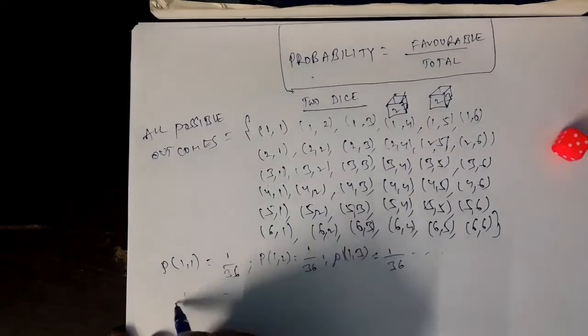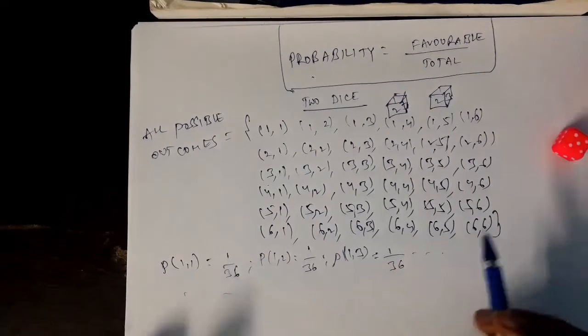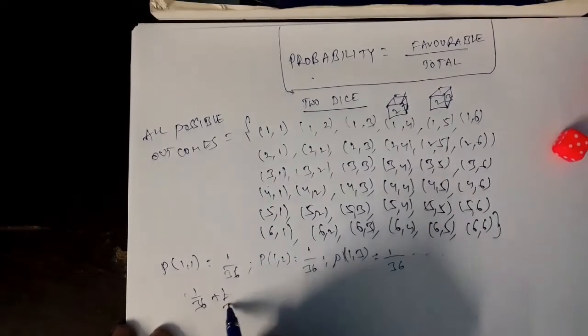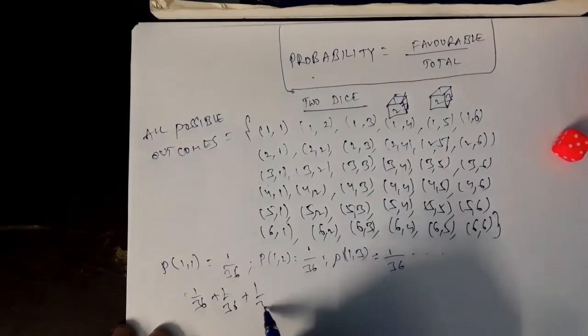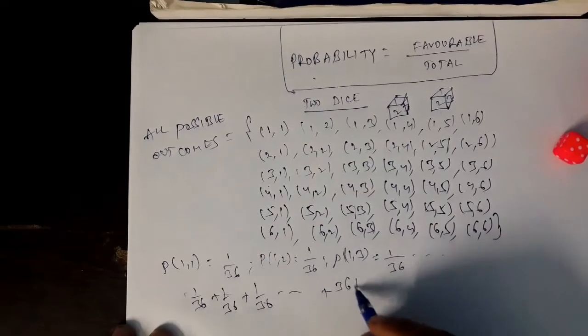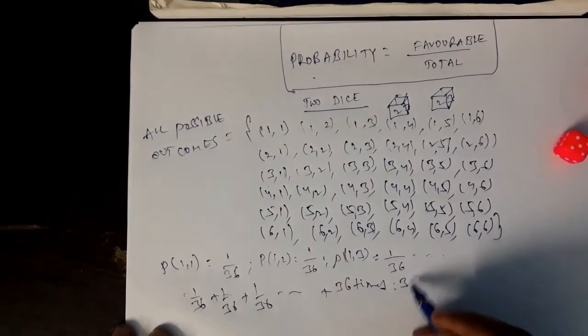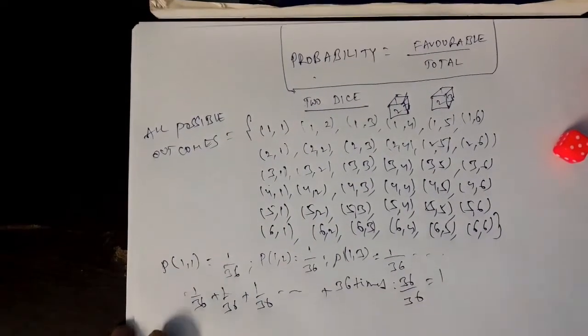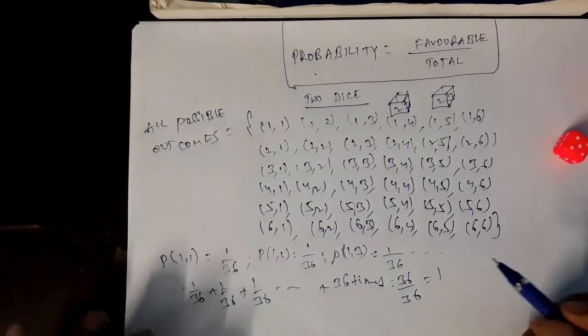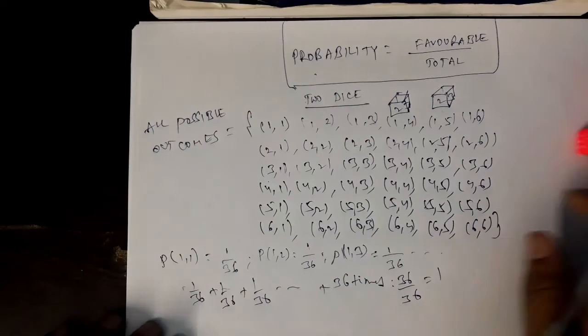What is the sum of these? All are elementary events, right? What is the sum of all this? 1 by 36 plus 1 by 36 plus 1 by 36, so on. How many times? 36 times. That is 36 by 36, that is 1. So sum of all elementary probabilities of all elementary events is equal to 1 in this case also.